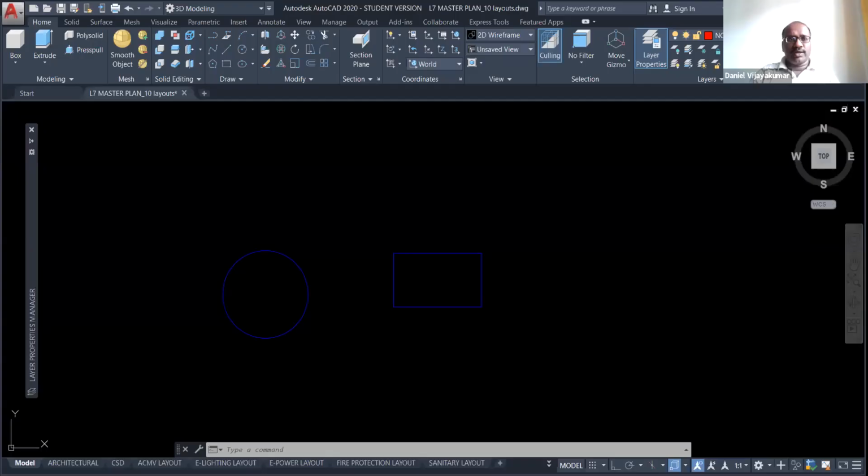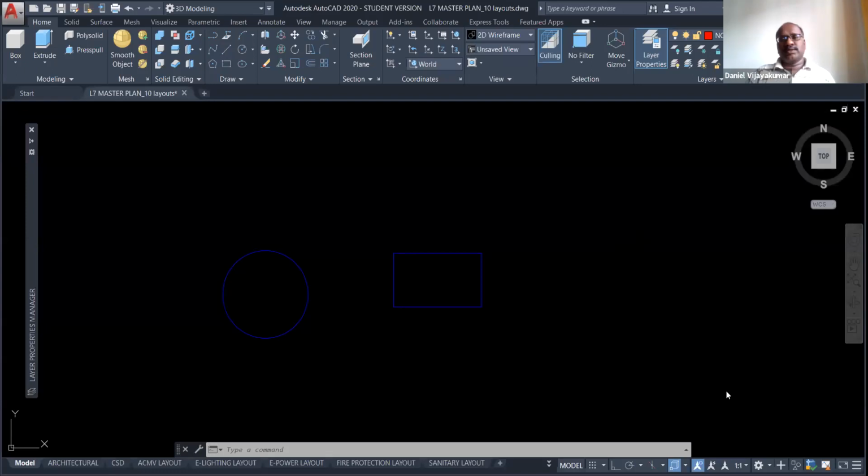This week we are going to learn how to manage the layers. Anybody have doubts on layer creation? No sir, it's okay for me. Okay, that's good. Today I'm straight away going to start the AutoCAD lesson. I'm going to share the AutoCAD slide. Are you able to see my AutoCAD application now? Yes, you can see, sir.